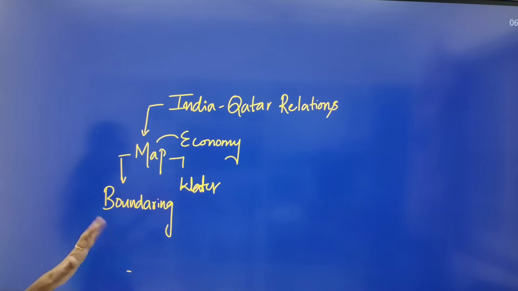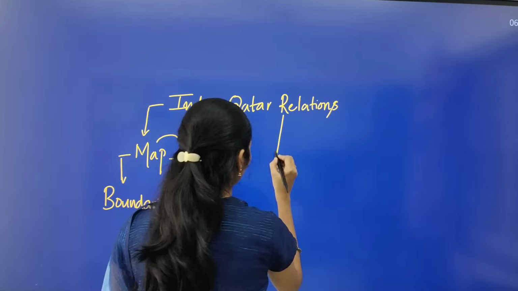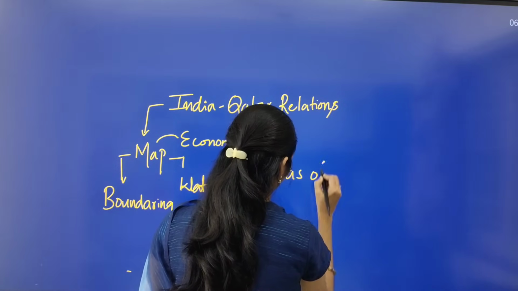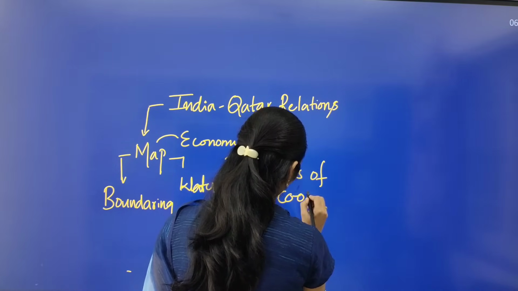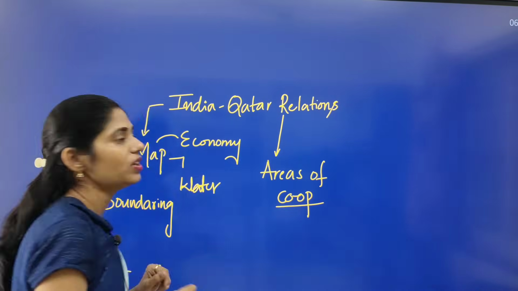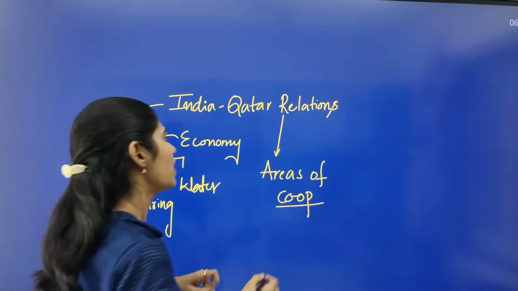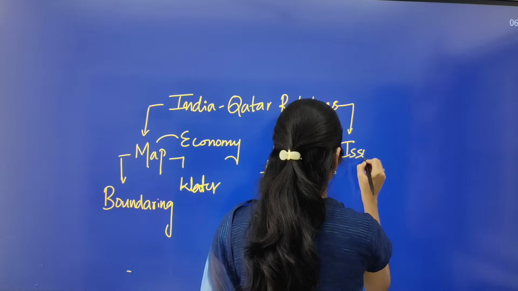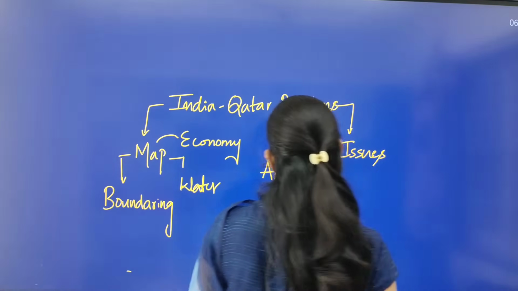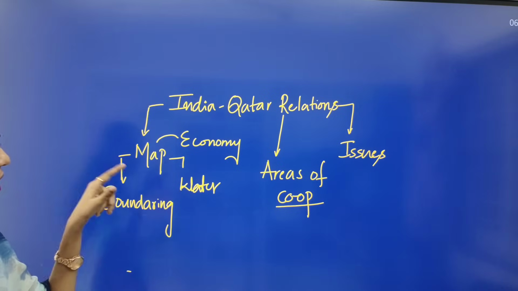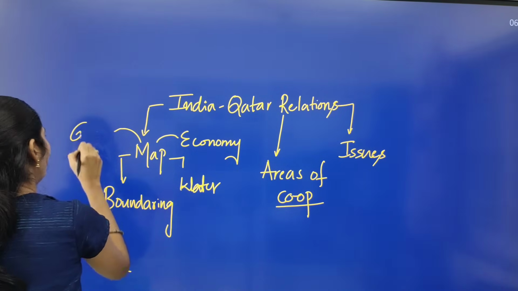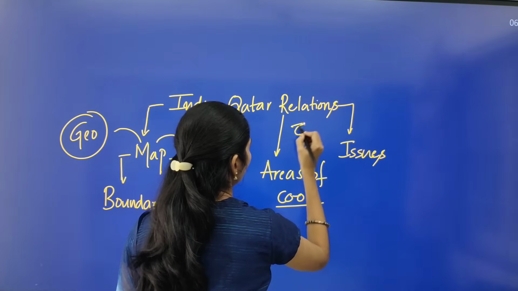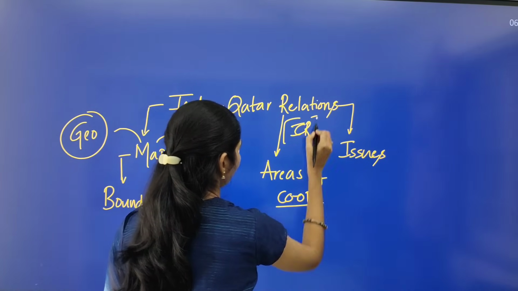From the India-Qatar relations point of view, you can see which are the areas of cooperation between India and Qatar, and next what are the issues. So this is one dimension from your geography. The map is from the geography point of view, and the relations are from your international relations point of view.